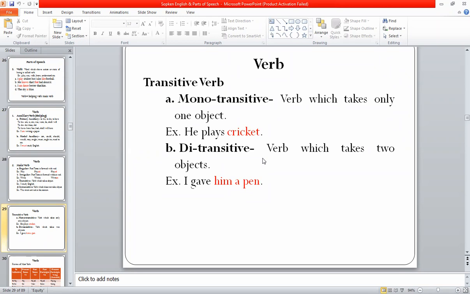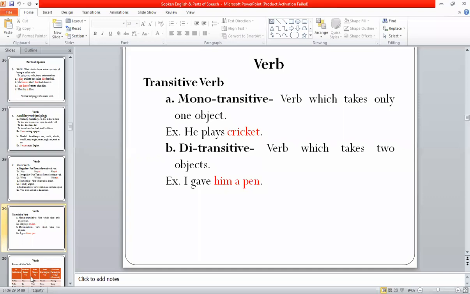A pen. So it is called the direct object. And when we ask whom to the verb, it gives the indirect object. Whom gave? Him. So the answer will be him. That is why in this sentence there are two objects, and that is why gave is a ditransitive verb, okay?